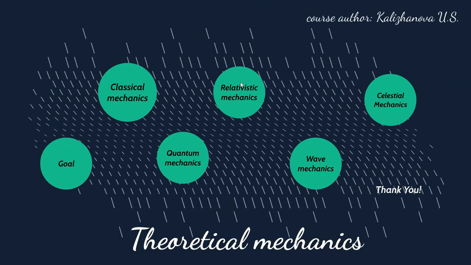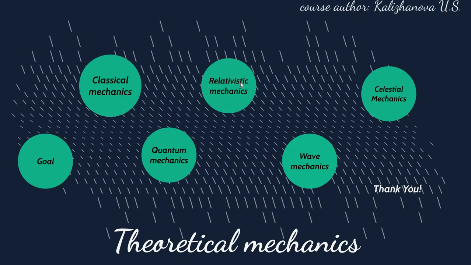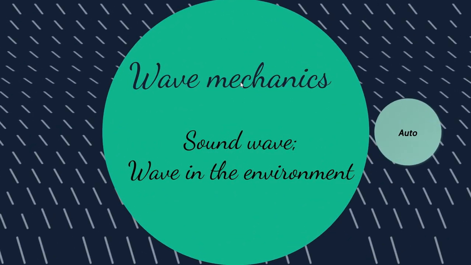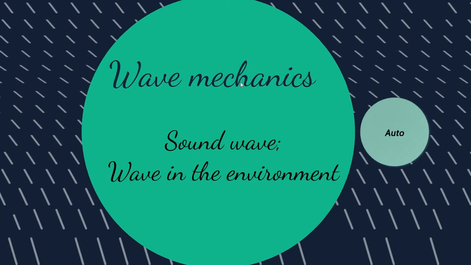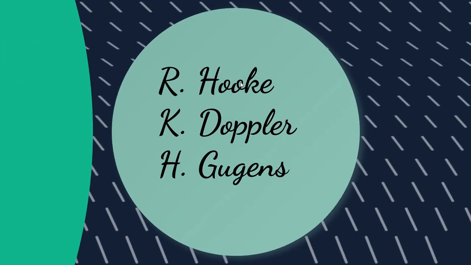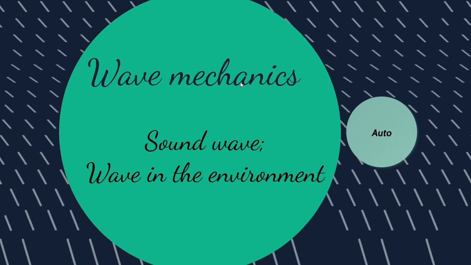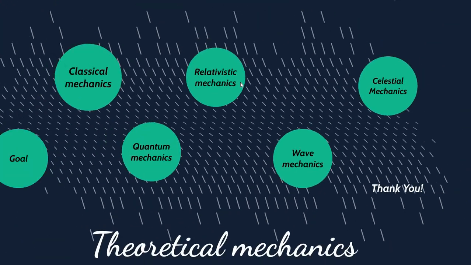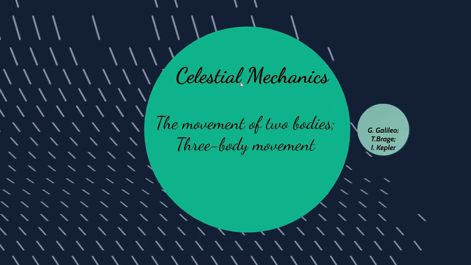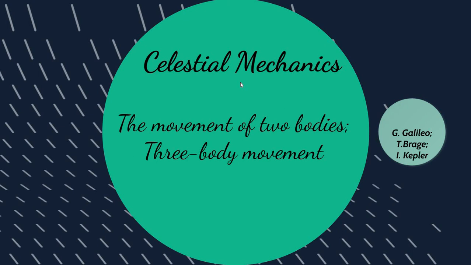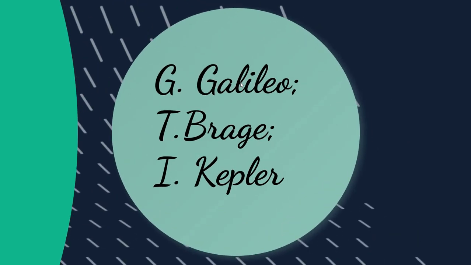The next branch of mechanics is wave mechanics. Wave mechanics covers sound waves and waves in the environment. The main scientists in this topic are Hooke, Doppler, and Huygens. Next, we will talk about celestial mechanics. Celestial mechanics covers the movement of two bodies and three-body movement. And scientists related to this topic are Galileo, Bragg, and Kepler.